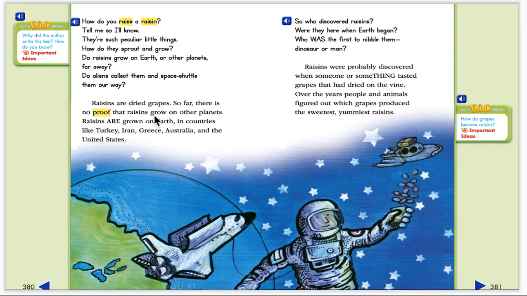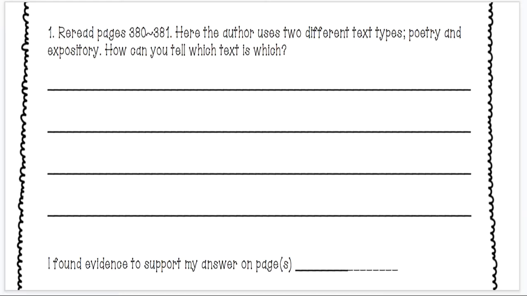We know that that is written as expository text. How else do you know? Yes, the author used different font. The poetry is bold print up here, and the expository text is not bold, and it's a different type, isn't it? Yeah, so let's go answer that question together.